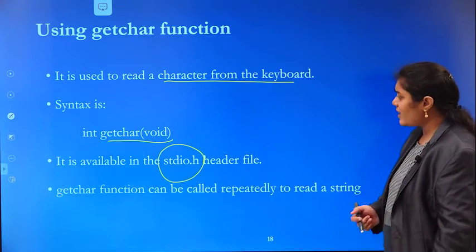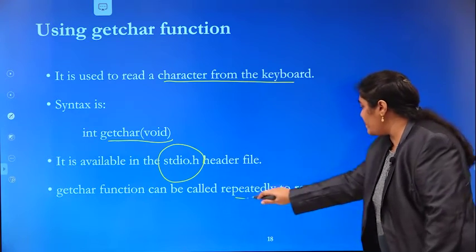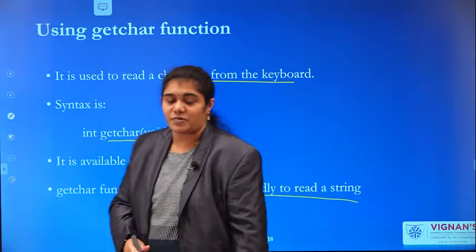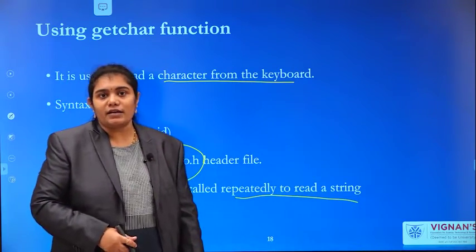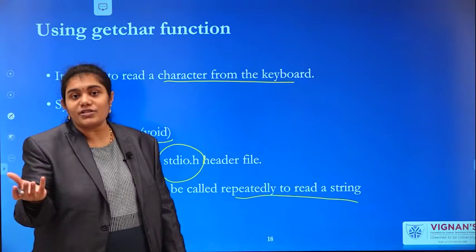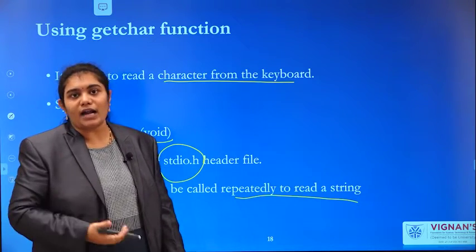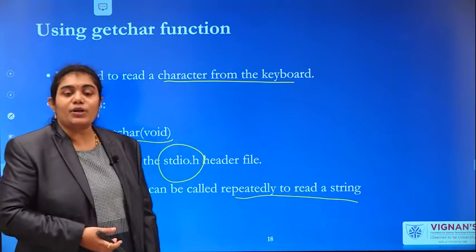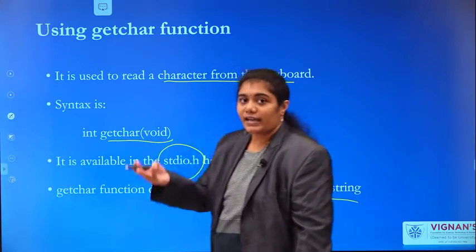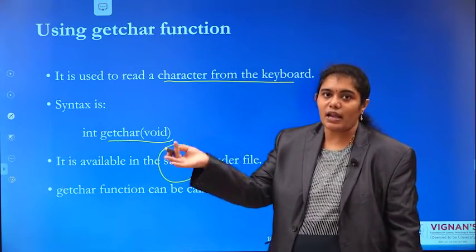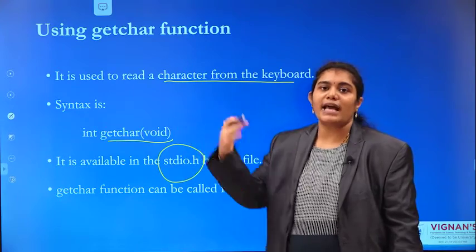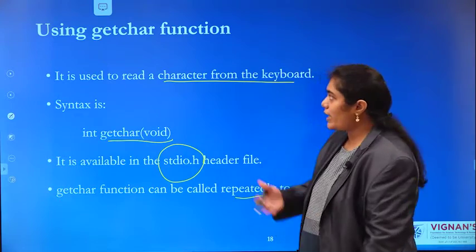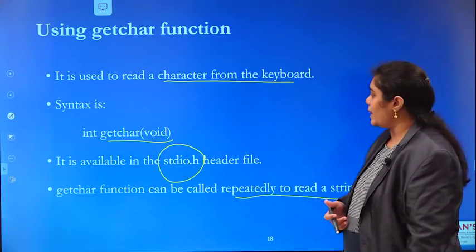The getChar function can be called repeatedly to read a string, what we discussed at the start of this concept. With the help of getChar, you can read a string by repeatedly calling that getChar function. Like if you want to read H, E, L, L, O, you can read all these characters with the help of getChar only, but repeatedly you have to call it. Okay, we will see this getChar with an example.